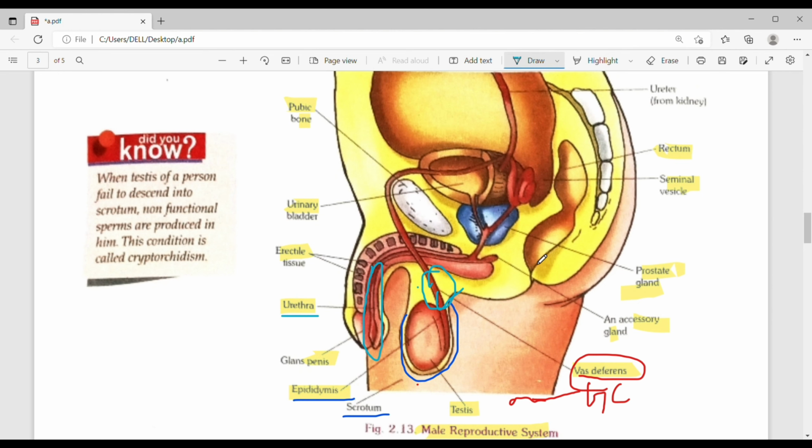Next is prostate gland. This blue colored part is the prostate gland.